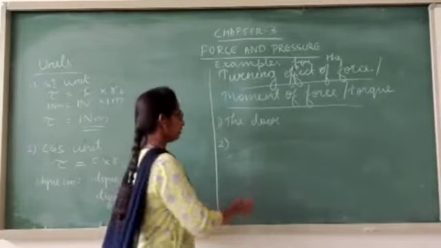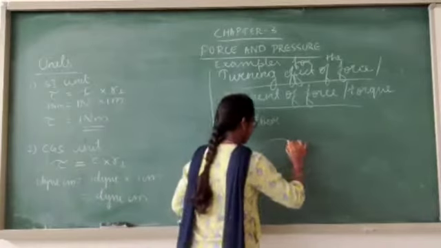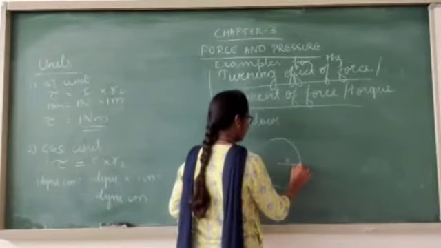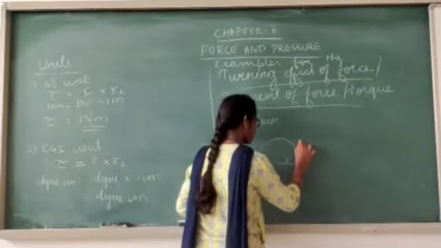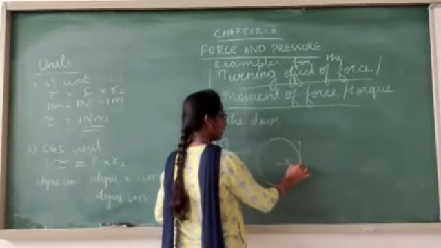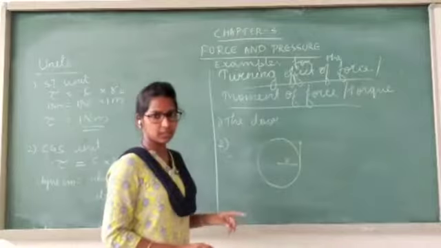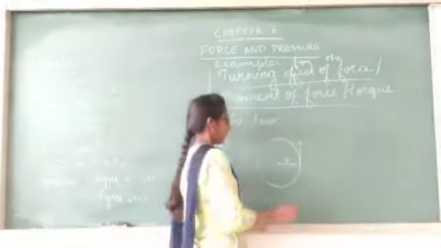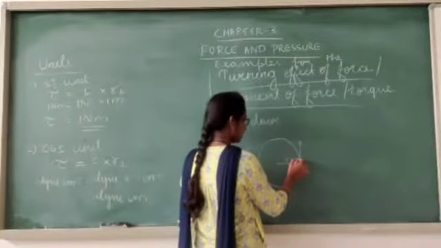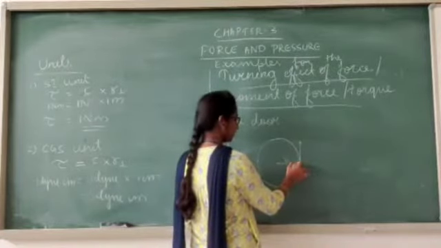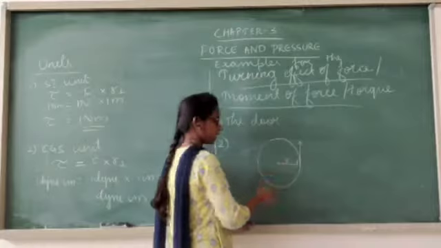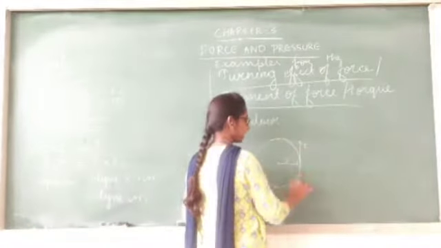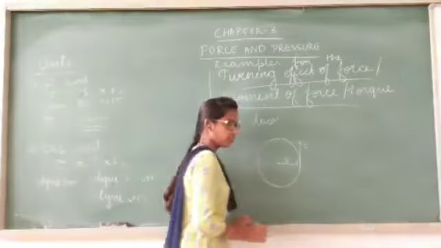steering wheel. So for the steering wheel, this will act as a radius. And if you draw a line which meets only at one point on the circumference of the circle, then we call that line a tangent. And this tangent is always at 90 degrees with the radius which is drawn from that point. And if you apply force along this direction, along the tangent, we call that a tangential force.